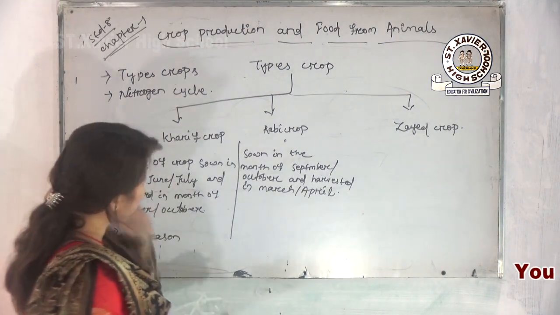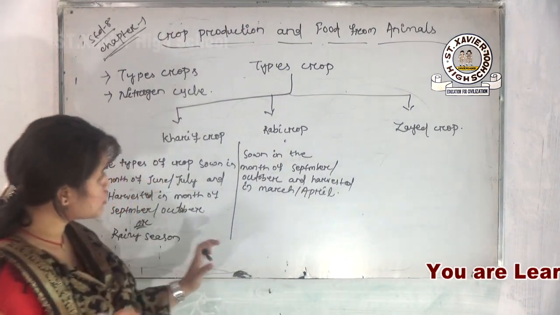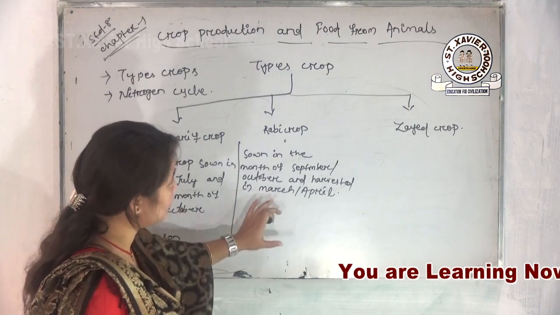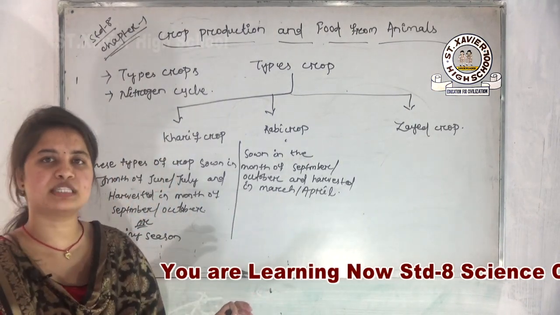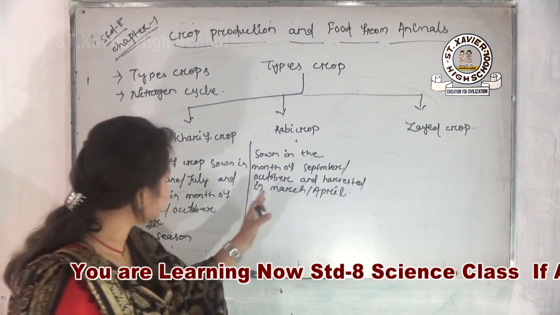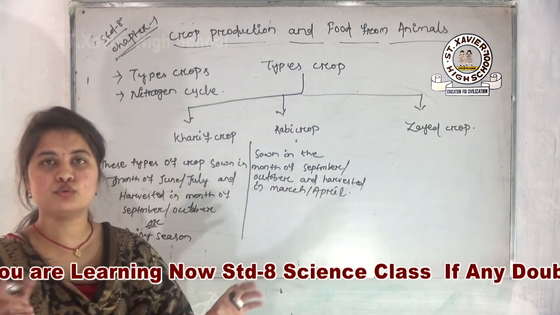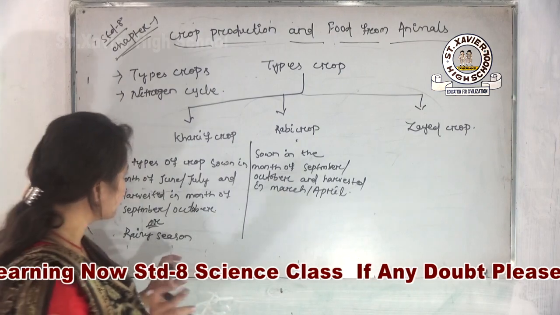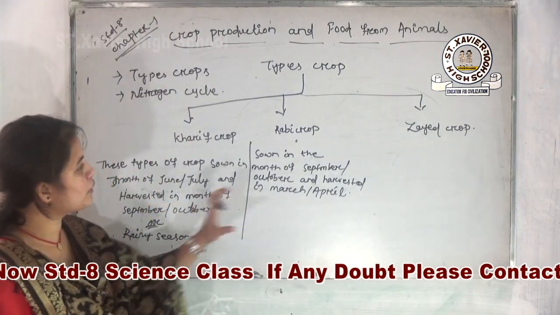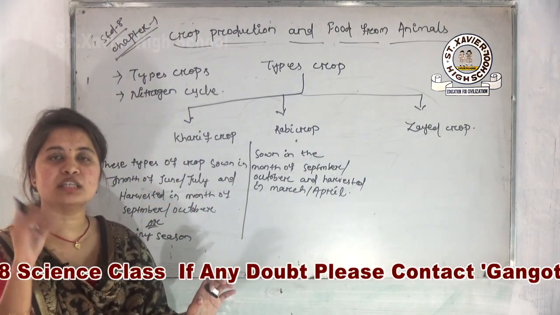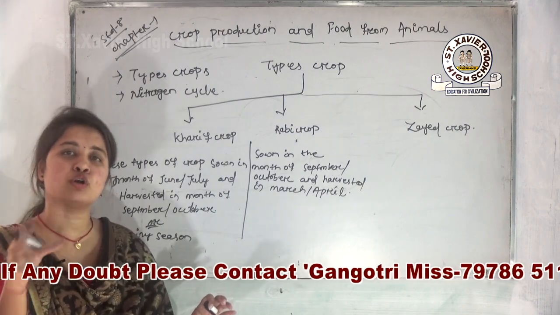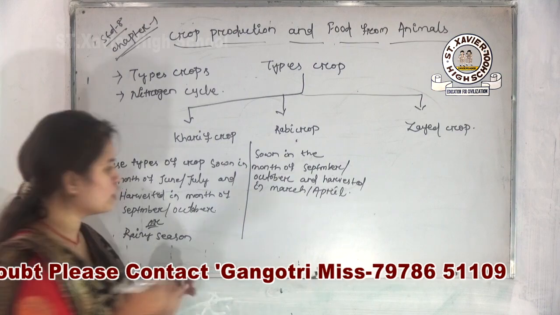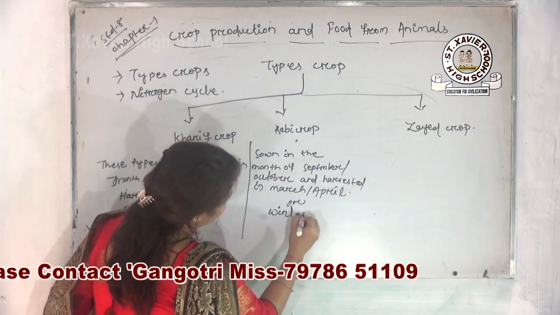Then comes our next thing. Again, all of you can say that this type of crop depends upon your season. In the month of March and April, which type of season do you feel? Obviously September to March, April, that is your winter season, yes or no? So in another way you can say that the particular crop which is sown in the winter season is also known as your Rabi crop, winter season.